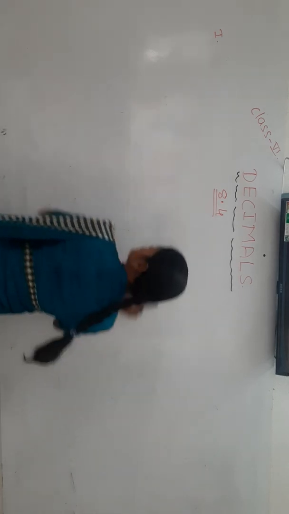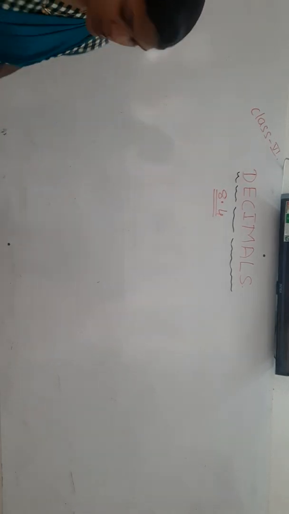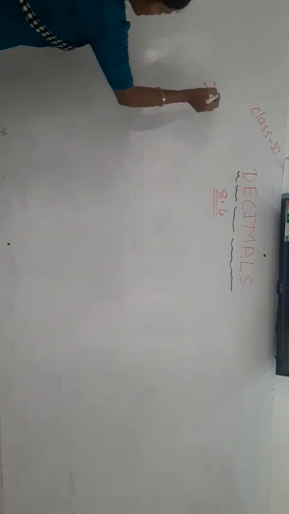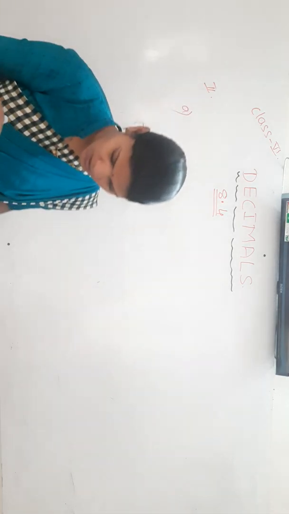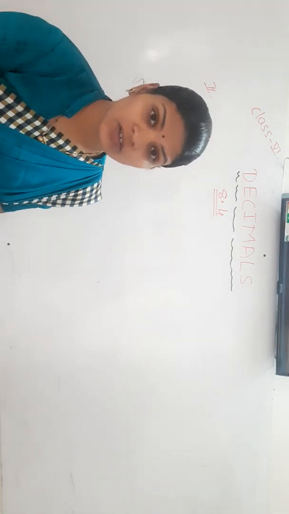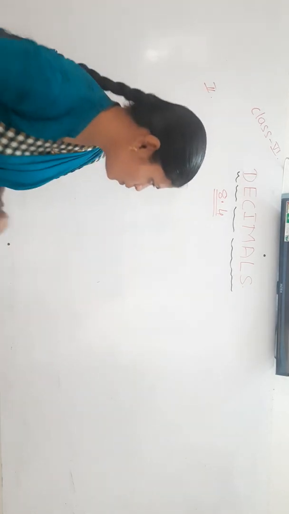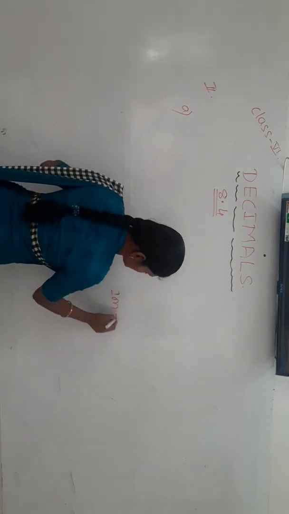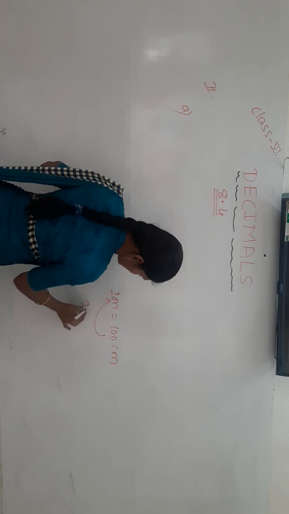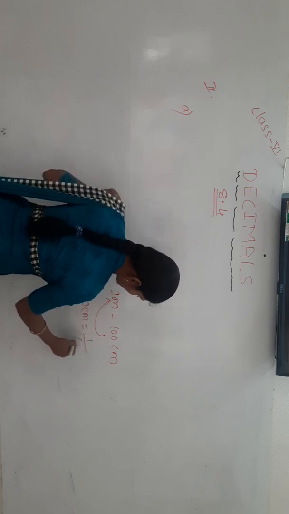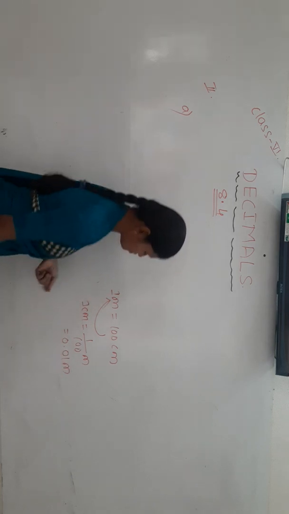Let's take the second question. Express as meters using decimals. If centimeters are given and you want to convert to meters, what should you do? Divide by 100. How? 1 meter equals how many centimeters? 100 centimeters. So 1 centimeter equals 1 by 100 meter, which is nothing but 0.01 meter.